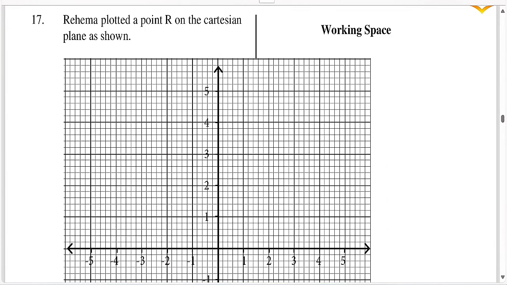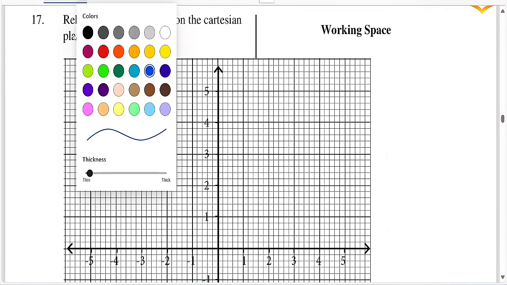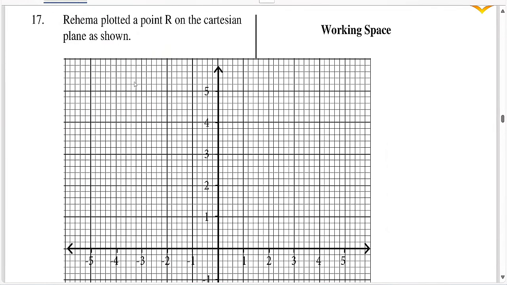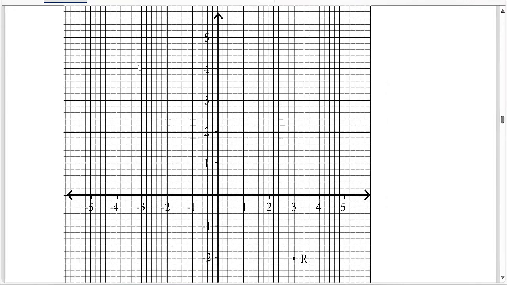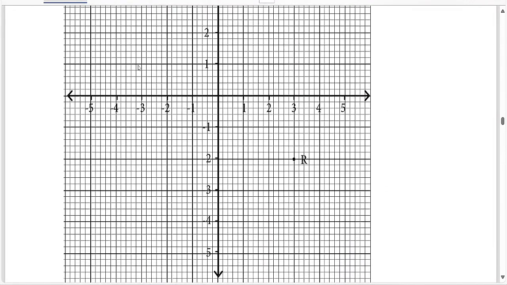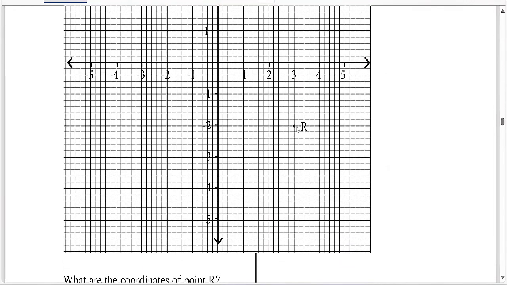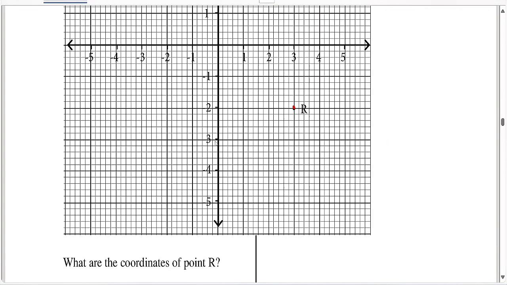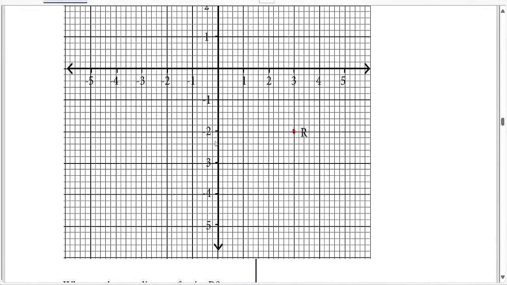Okay, tuangalie question 17. Rehema plotted a point R on the Cartesian plane as shown. Okay, so working space. So this is point R. So ukiangalia point R ndo hii hapa. So umeulizwa what are the coordinates of point R, na iko na choices pia.